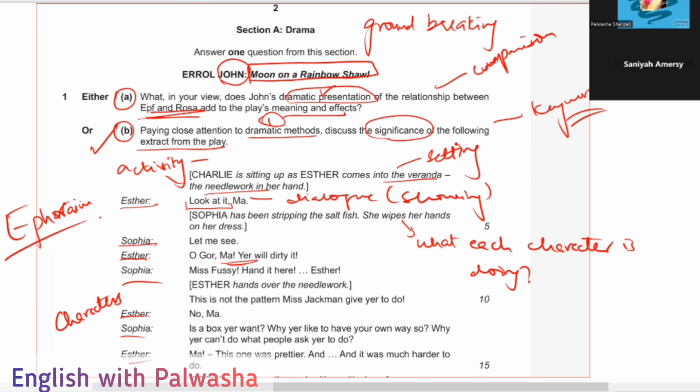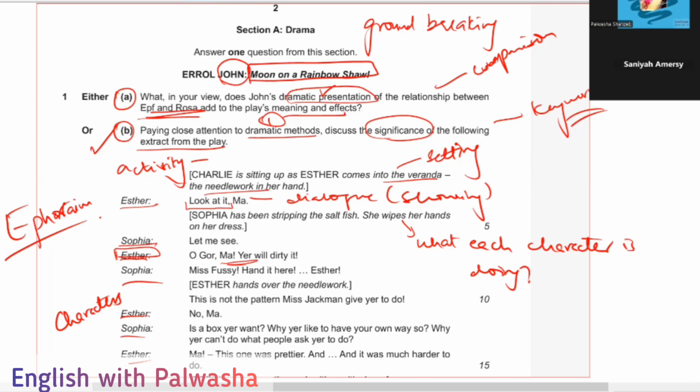Okay, so as the play develops, we see that Ephraim is projecting his own aspirations onto Esther. There are different characters. John is also reminding the audience that Esther is the character most likely to make a success of immigration. So she has the brains, and she will continuously make success throughout, not indulging herself in that love kind of thing.